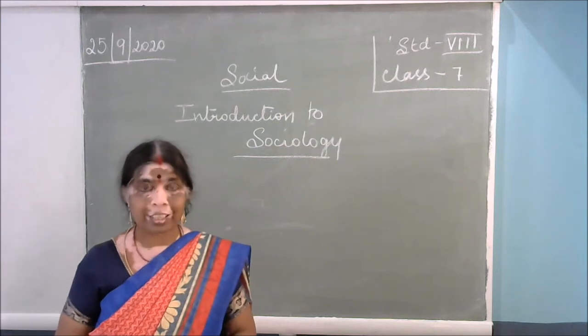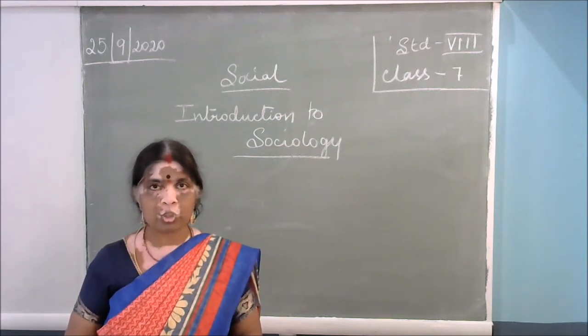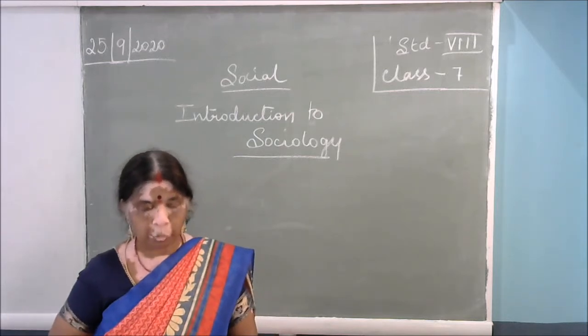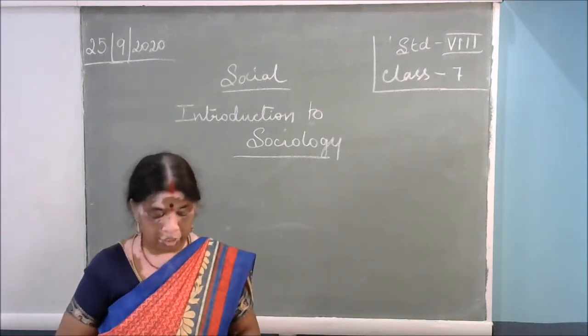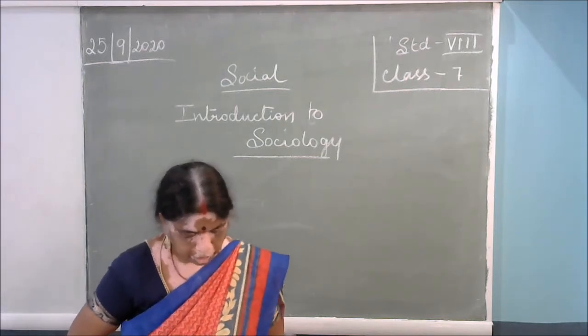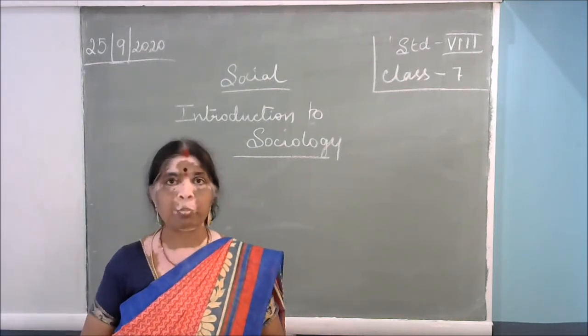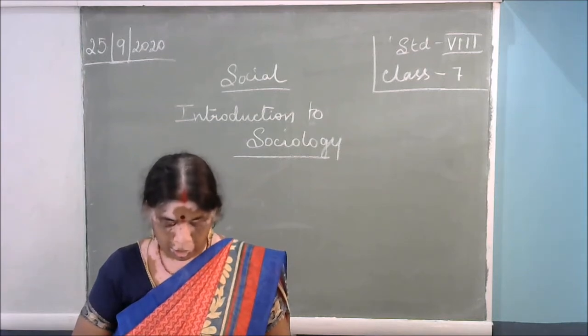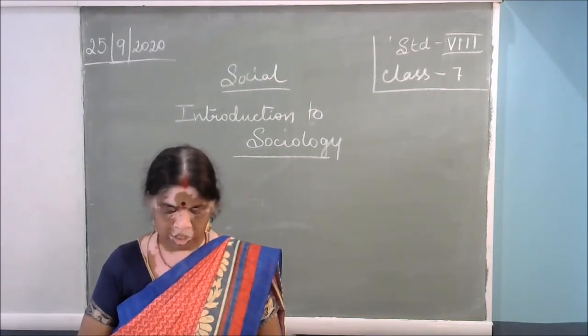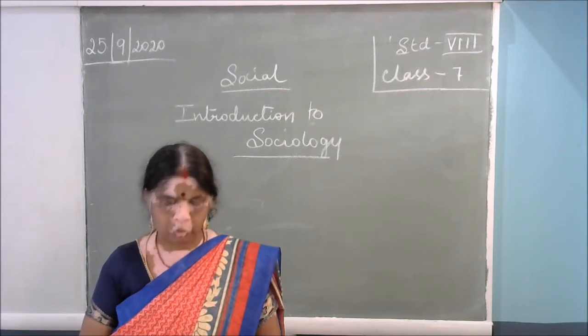Next topic. Let us go for the importance of sociology. So now we are learning about the importance of sociology. So far we learned about the scope of sociology and the nature of sociology. Now let us see what the importance of sociology is. Though sociology is the youngest science among all the social sciences, its uses are universal.